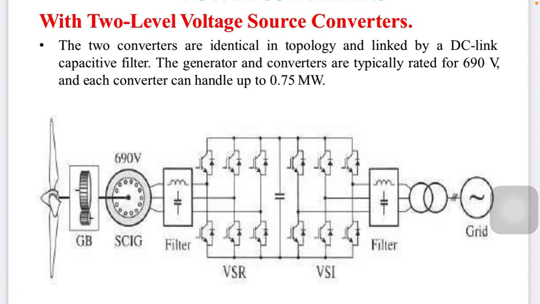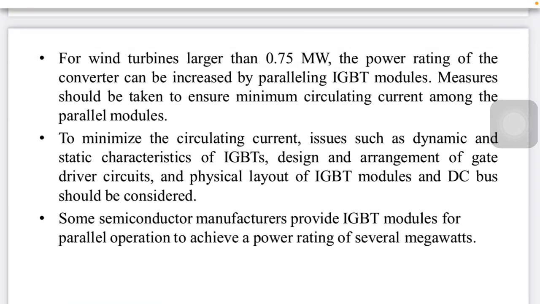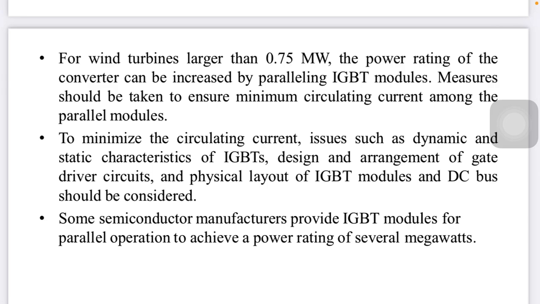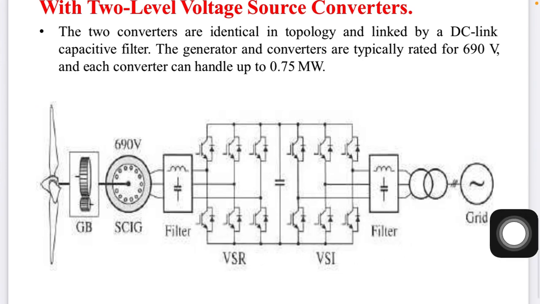Generator converters are typically rated at 690 volts, and each converter handles 0.75 megawatt. Right? For a wind turbine larger than 0.75 megawatt, the power rating of the converter can be increased by paralleling the IGBT modules. See over here, as a switch we can use an insulated gate bipolar transistor, IGBT based.